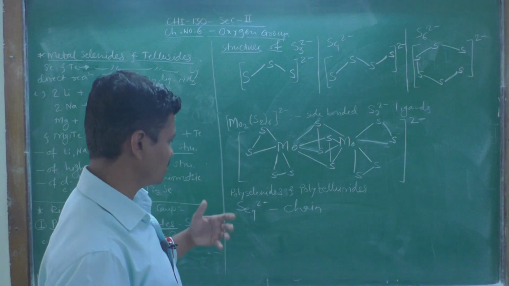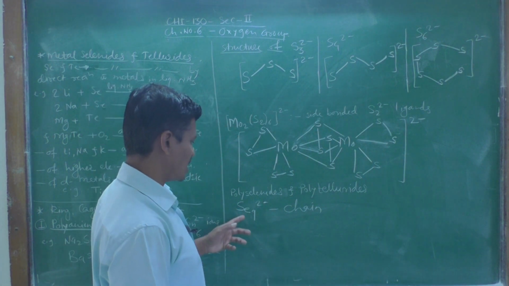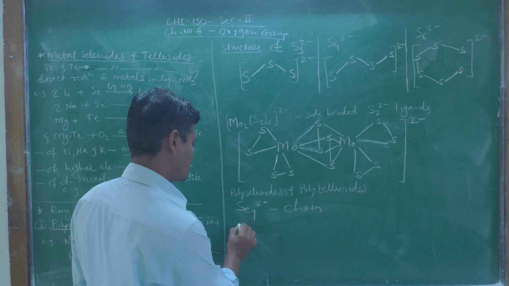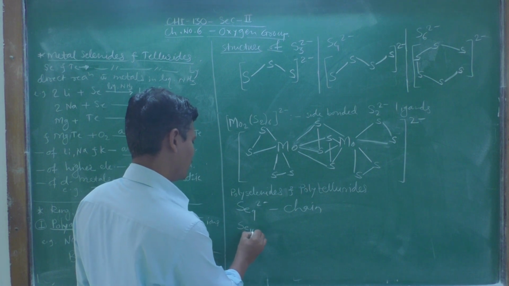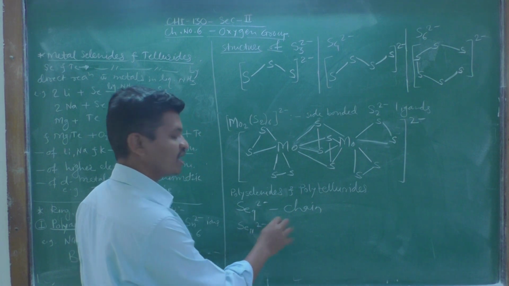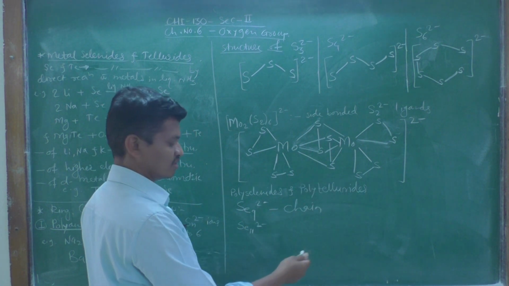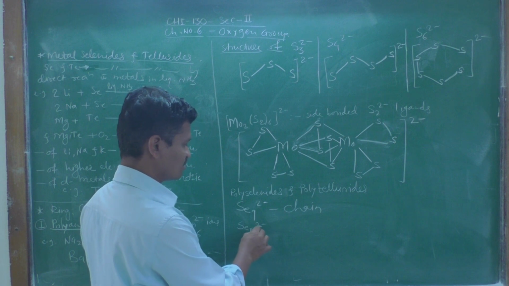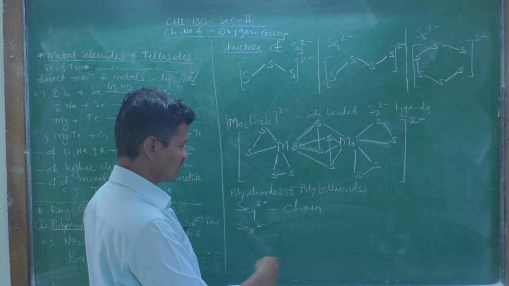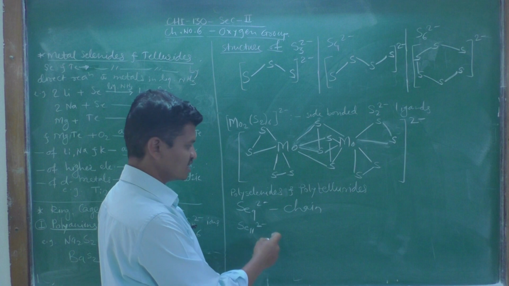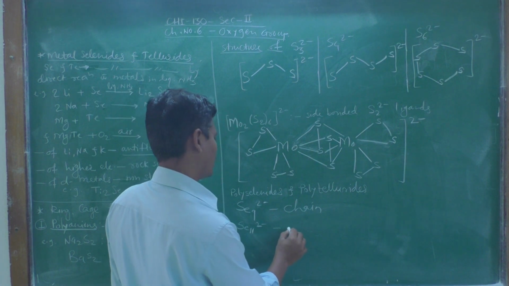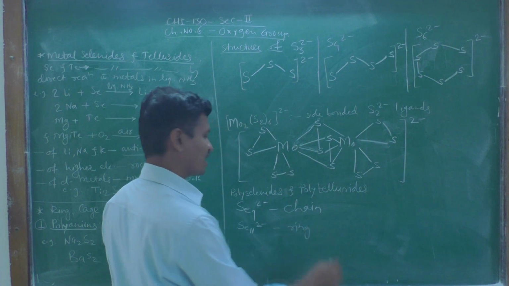But the higher species of selenium, such as Se11 2 minus and so on, with greater than 9 atoms linked together, exist as ring compounds.